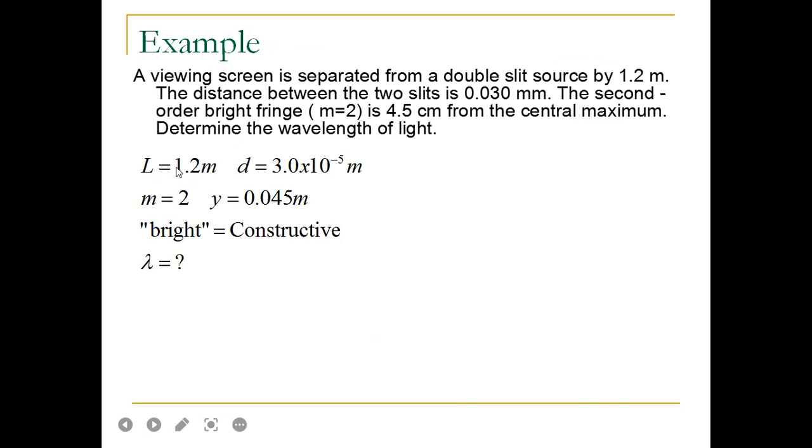Actually, given capital L equals 1.2 meter, the distance between screen and double slits, and d is the distance between the two slits, 3.0 times 10 to the power minus 5 meter, converting millimeter to meter. The order is m equals 2 and y equals 0.045 meter, that means 4.5 centimeter, so you have to convert to meters. Bright means constructive.